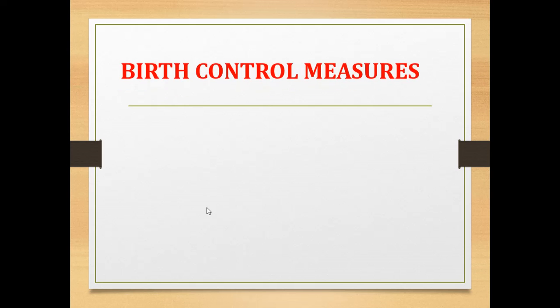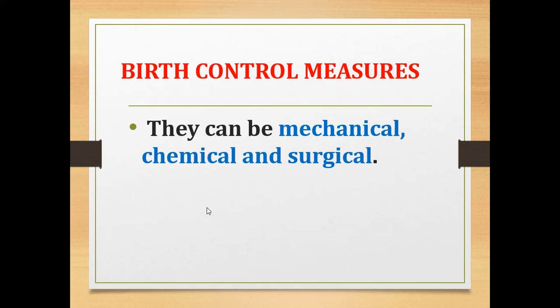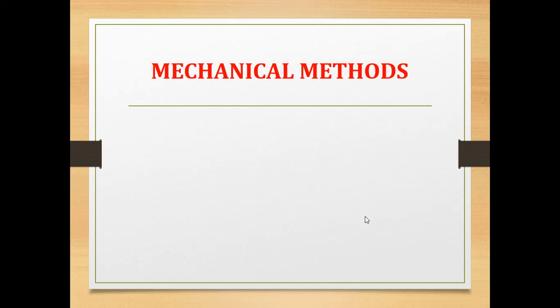So now we are going to see some of the birth control measures which we can use for avoiding the transmission of sexually transmitted disease. And it can also be used to control the population of the country. Okay, so there are three methods. They can be mechanical, chemical, and surgical. Okay, so there is the mechanical method, the chemical method, and the surgical method. So first we can see about mechanical methods.